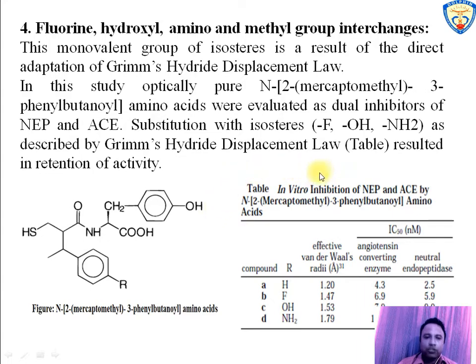So substitution in these compounds by fluorine, hydroxyl, amino group results in retention of activity. It was observed in this series that an increase in van der Waals radii of the isosteric replacement results in decrease in activity, so no significant alteration of activity of either neutral endopeptidase or angiotensin converting enzyme was observed.